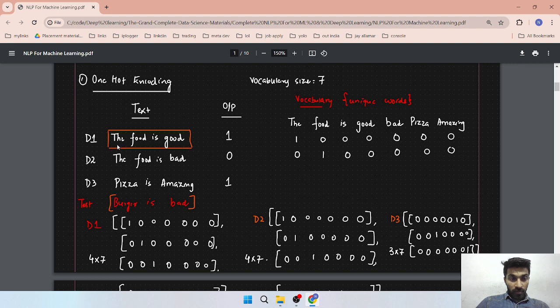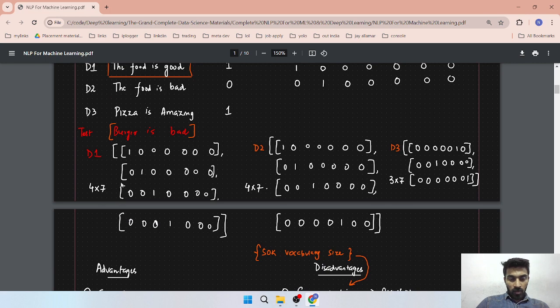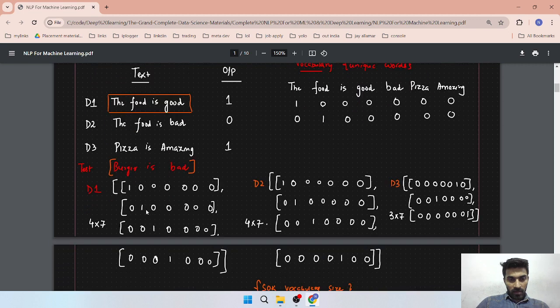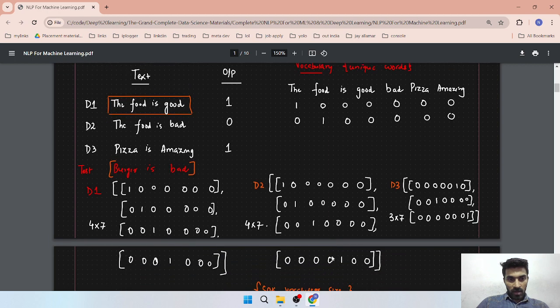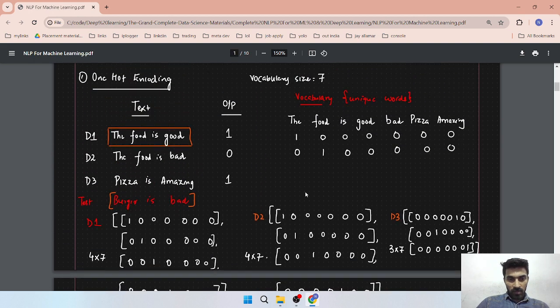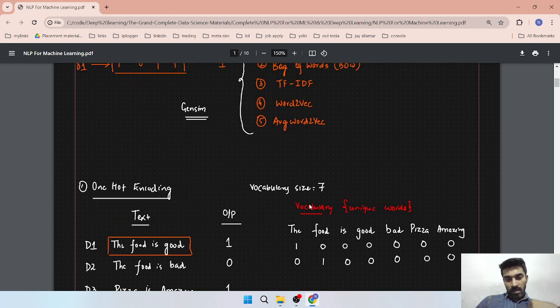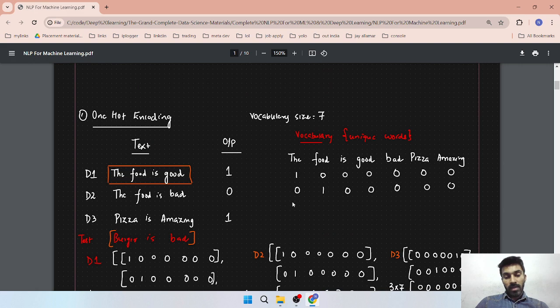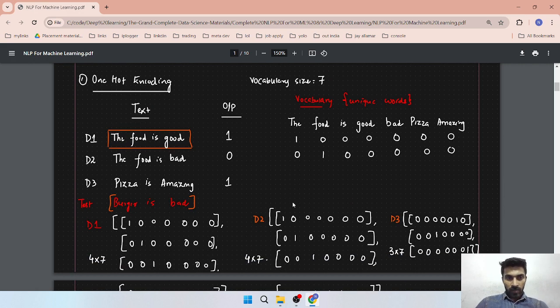So you have a four-word sentence and your vocabulary size is 7, so your output matrix will be 4 cross 7. You can see it like this. Here the food is good is represented like this, and in the d2 vector you can see the food, is, and bad represented like this. So d2 vector and d3 vector we have to represent something like that. So now we understand what one hot encoding is.